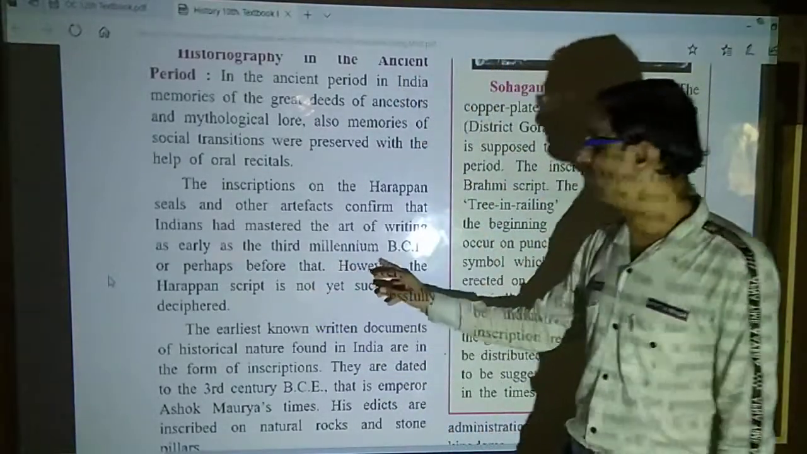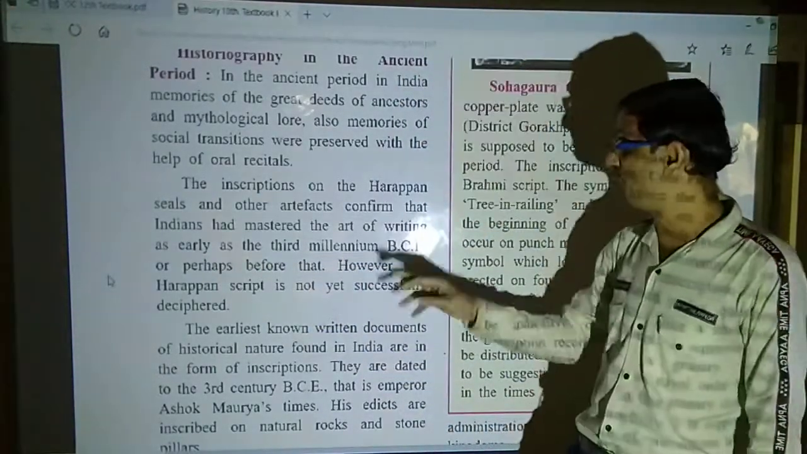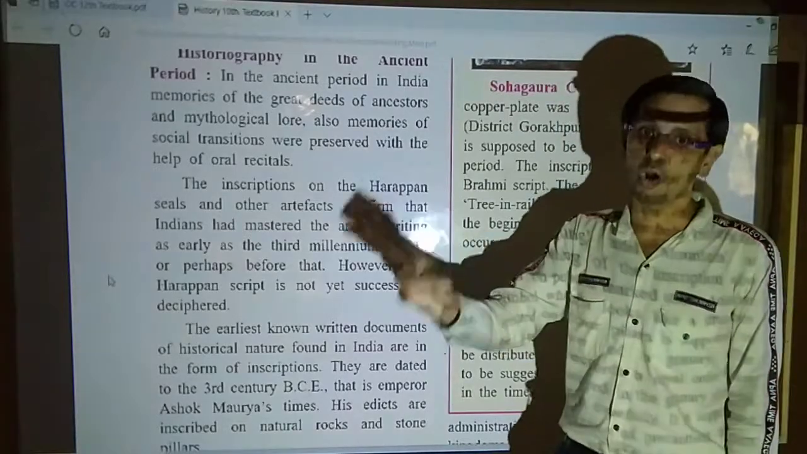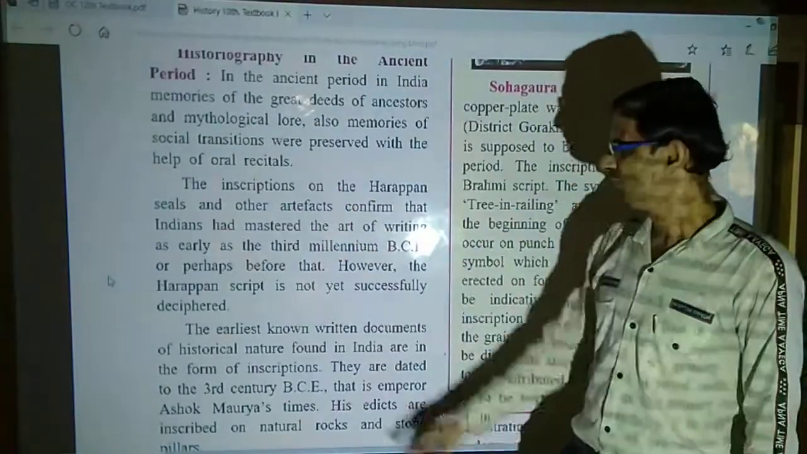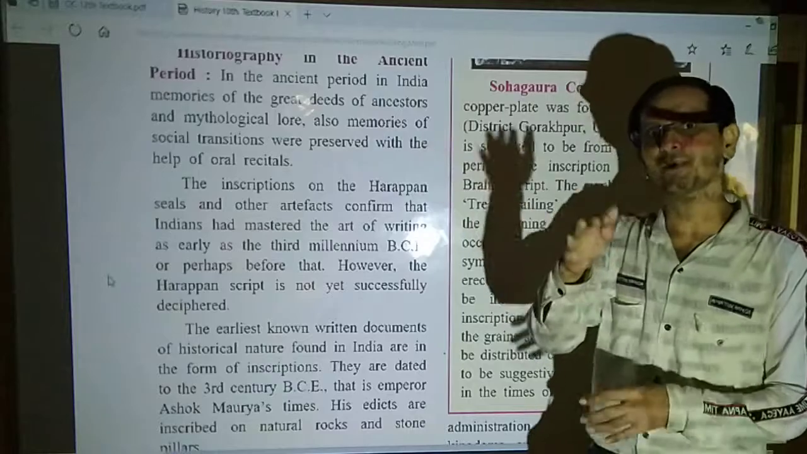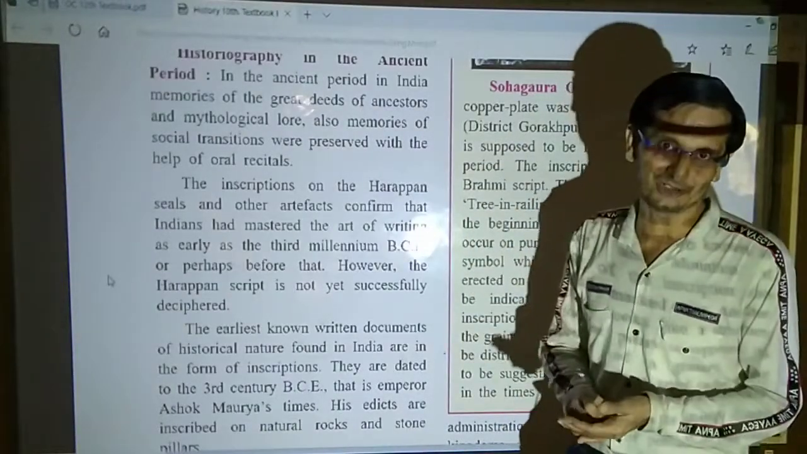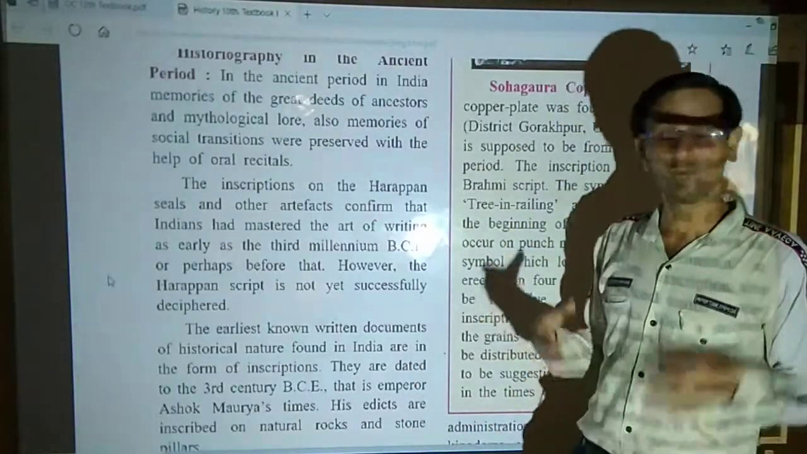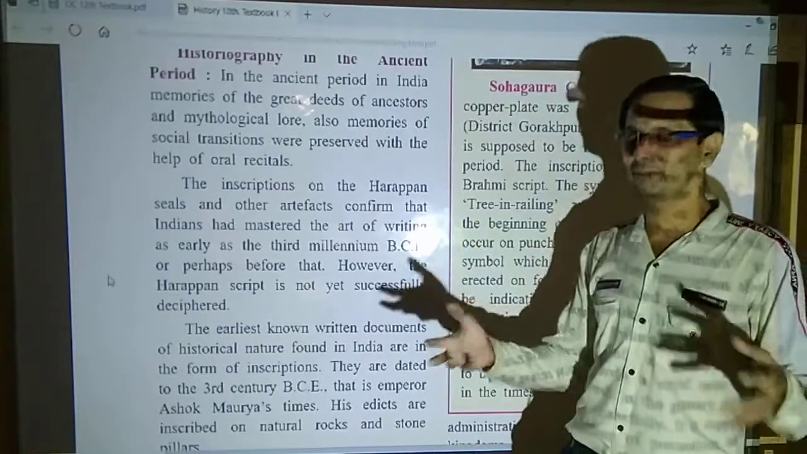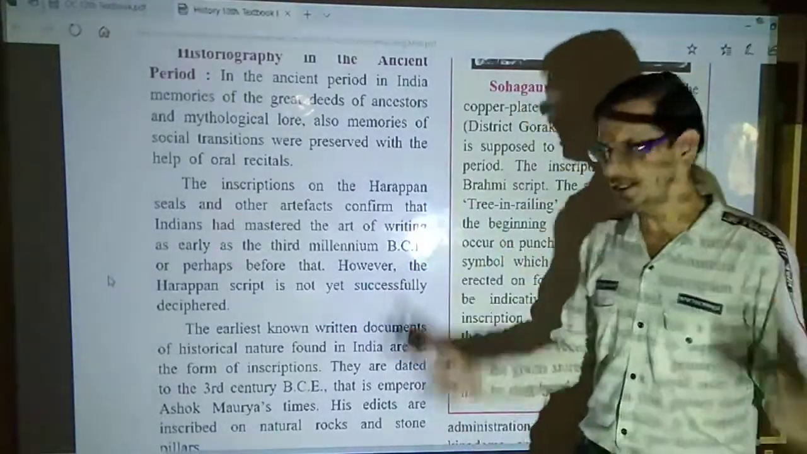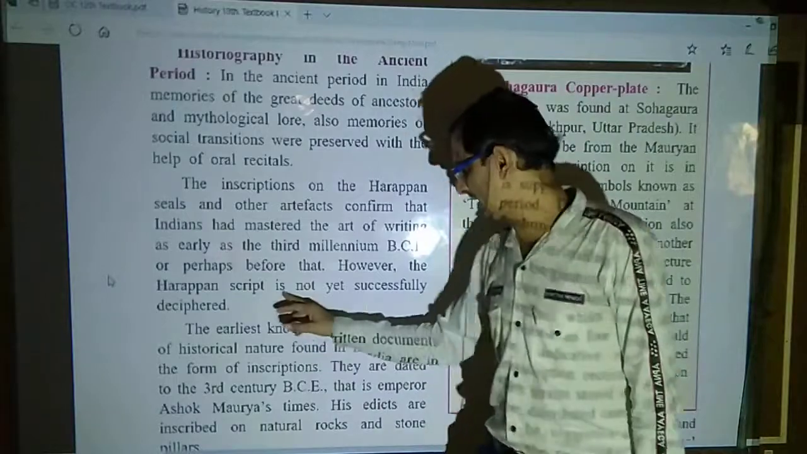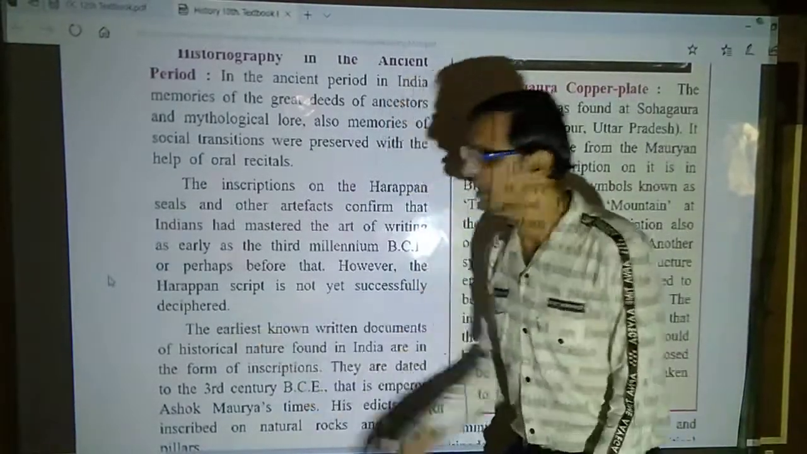So, in the 3rd millennium BCE, before the Common Era, or perhaps even before that, here we mastered the art of writing. We were literate people. Indian people, even in the ancient period, were literate. Now, however, the Harappan script has not been successfully deciphered.